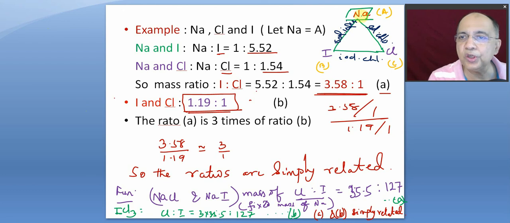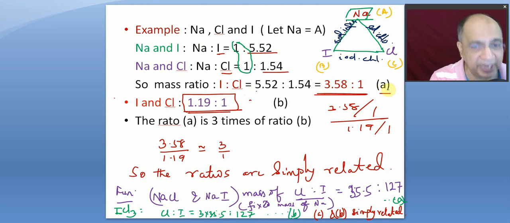So in sodium iodide, they found the relationship between sodium and iodine mass ratio 1:5.52. And in sodium chloride, sodium is to chlorine is equal to 1:1.54. So we have kept the mass of sodium fixed. And then take the mass ratio between iodine and chlorine, which have reacted with fixed mass of sodium. So that is 3.58:1.